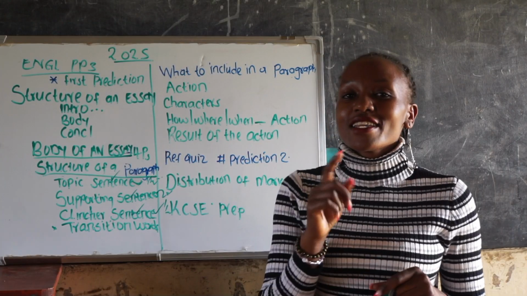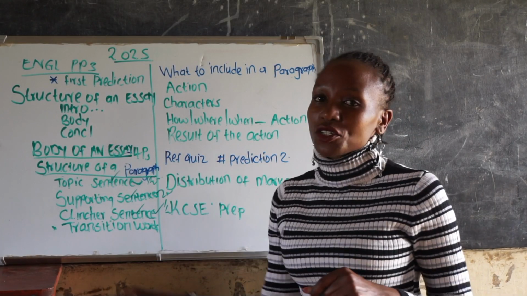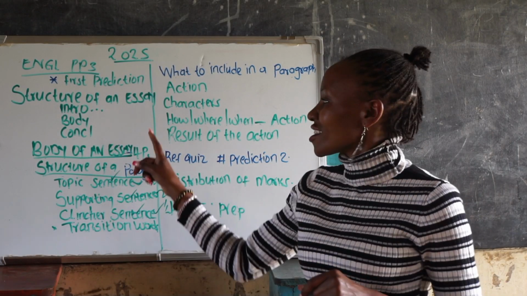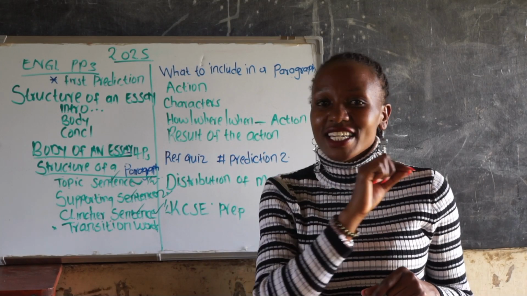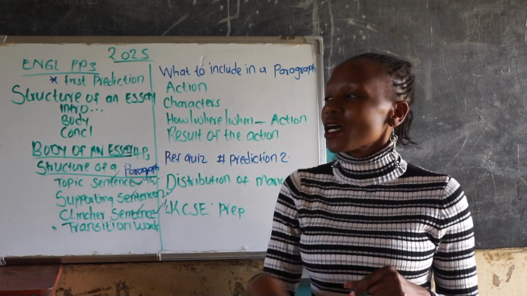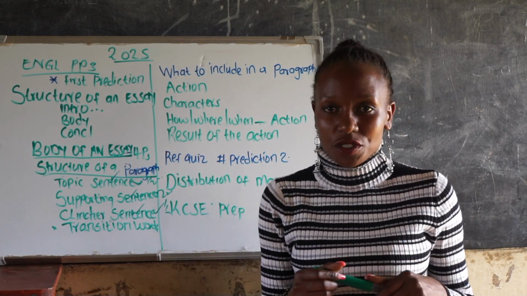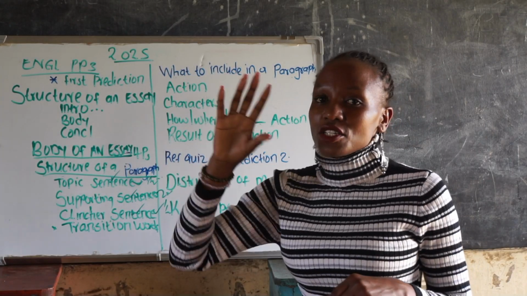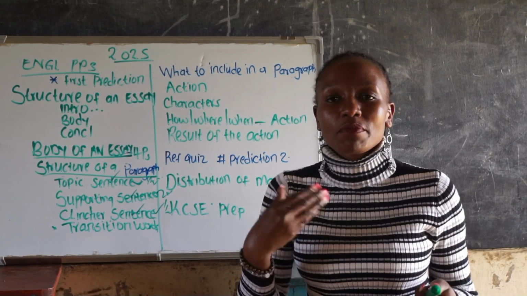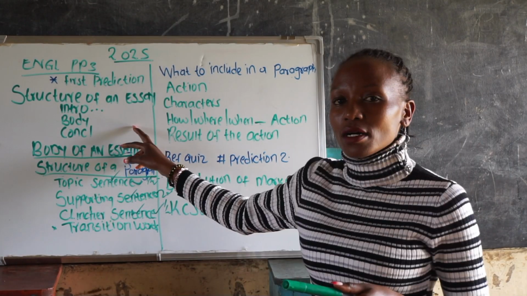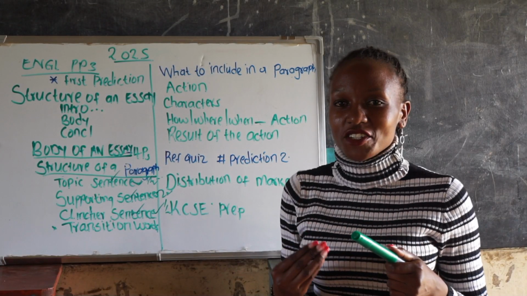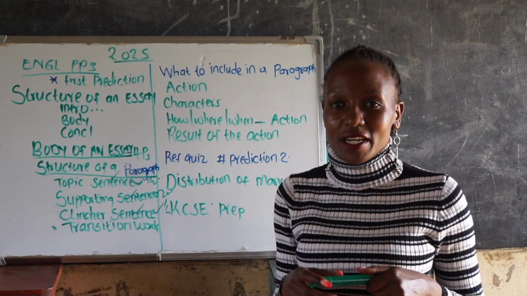Number 2, we have the conclusion. Also 2 types. Summary conclusion, the easier one, main points, and the opinion conclusion. So if you're good at the summary, do it. Practice, practice, and practice. And also the opinion conclusion, practice, practice, and practice more.